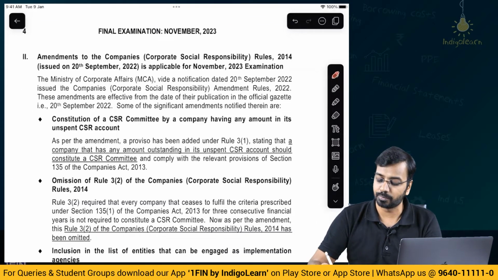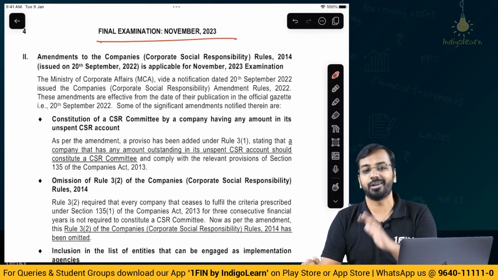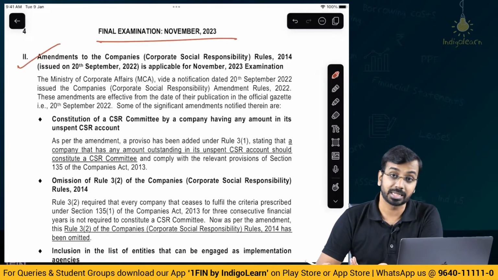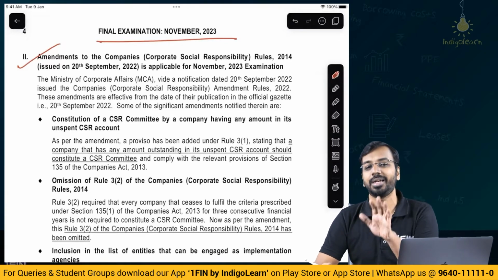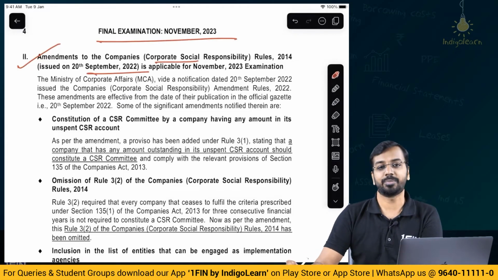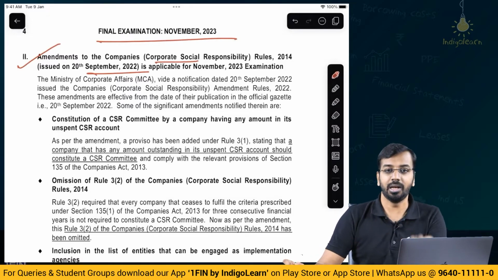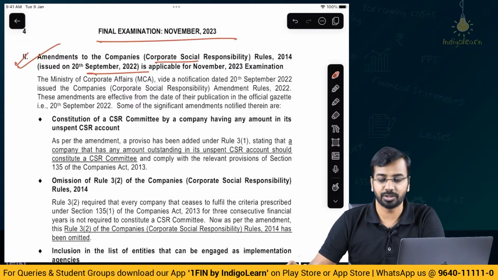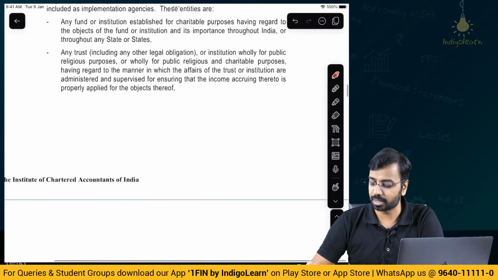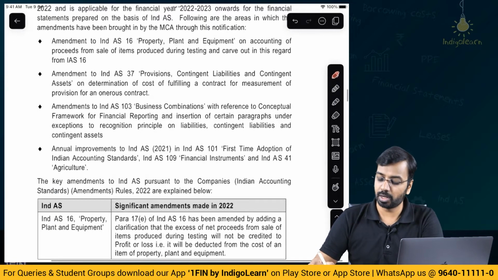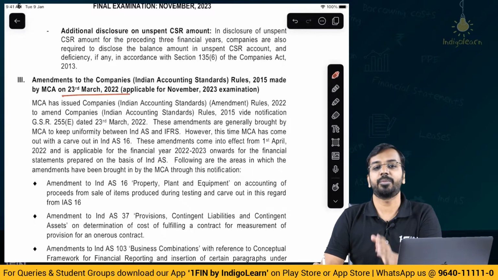CSR rules, these were already given earlier as well. So, in our main content, it is already there, and wherever you would have taken classes from, they would have already covered the updated content for corporate social responsibility rules because it was announced in September 22. If you are using the old material, then this amendment becomes very, very relevant, right? So this is already covered as a part of our lectures. So, there is nothing to discuss on this as such. Now, moving on, there are some other amendments which were made in March 22.